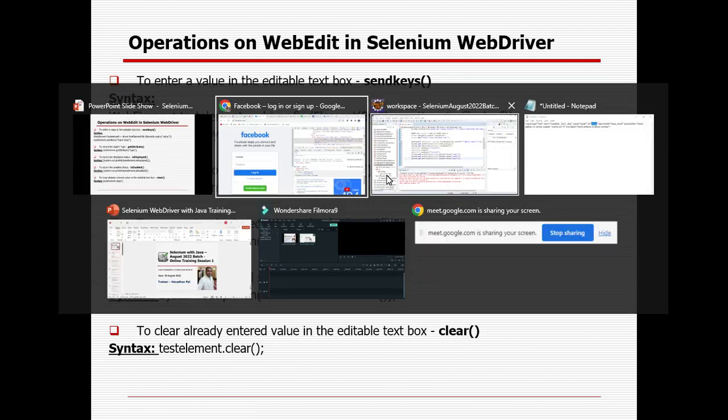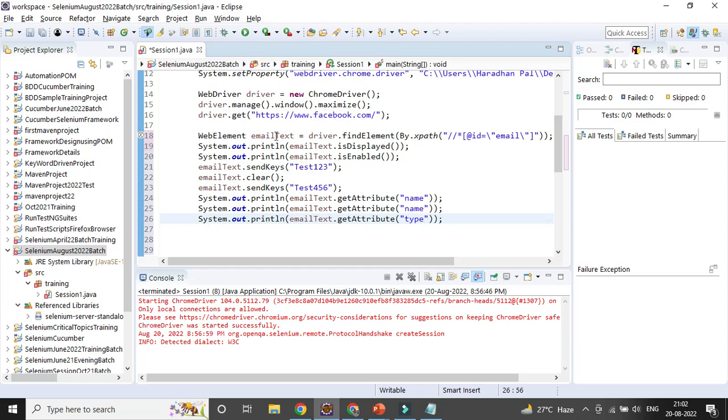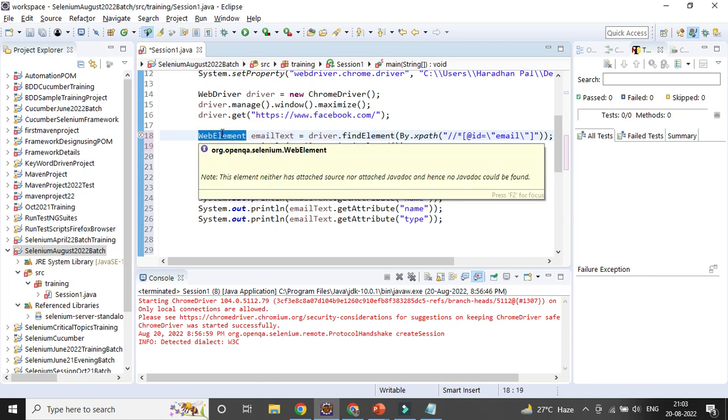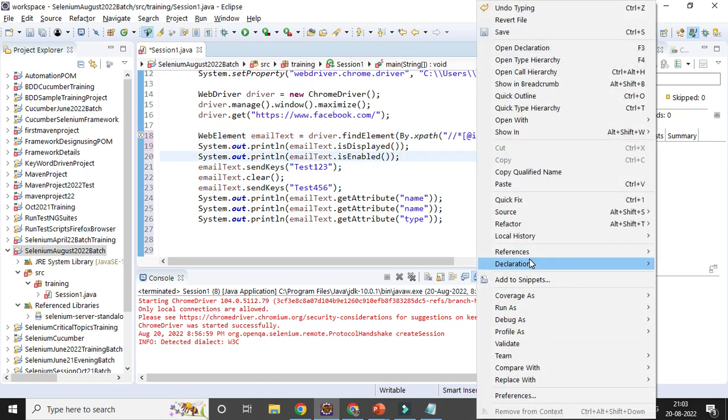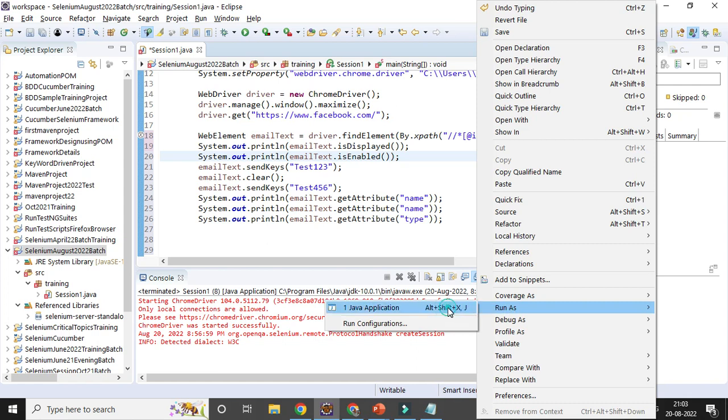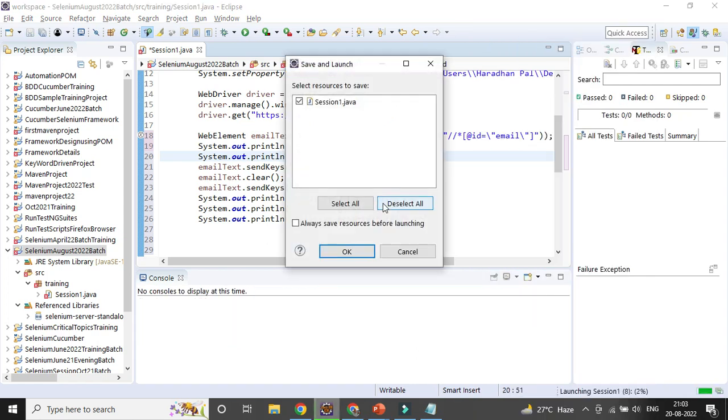That is the reason I have saved it in a WebElement variable, so that I can call it instead of copying the same line of code multiple times. Why should we not copy the line of code? In case tomorrow the expression changes, everywhere I would need to change my expression value. Instead, I create a variable and store it in the class. If I need to change it, I simply change it here, not in the remaining places. Now if you run your code, you will see it work step by step, and it will also print the values in the console step by step.